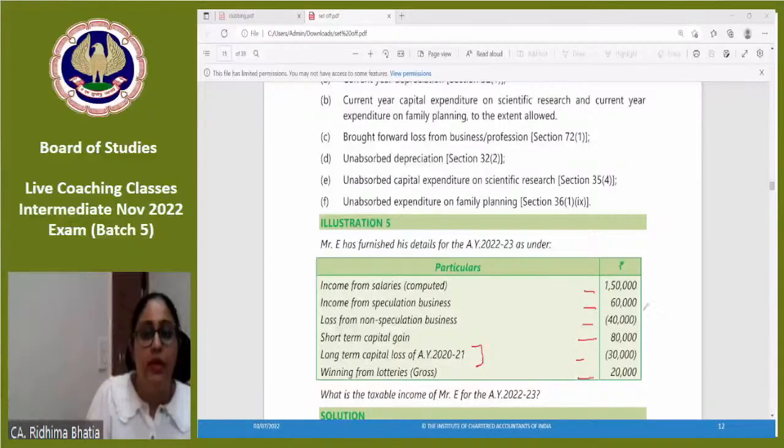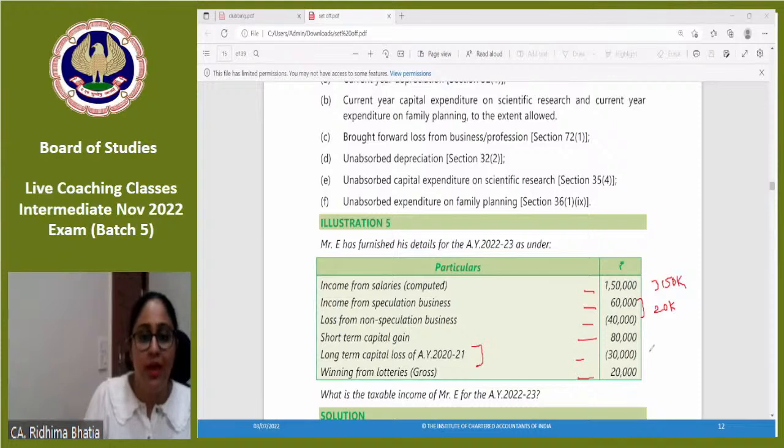First we'll do intra-head adjustment. 60 or 40, how much is speculation business? 60,000. Non-speculation business is a loss. Non-speculation business loss can be adjusted with speculation income. Correct? So 20,000 is my business income. 1,50,000 is my salary income.